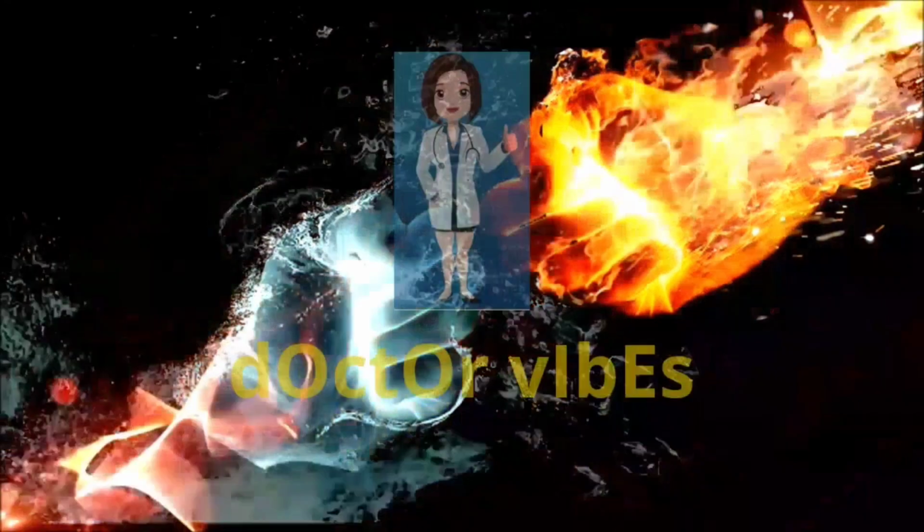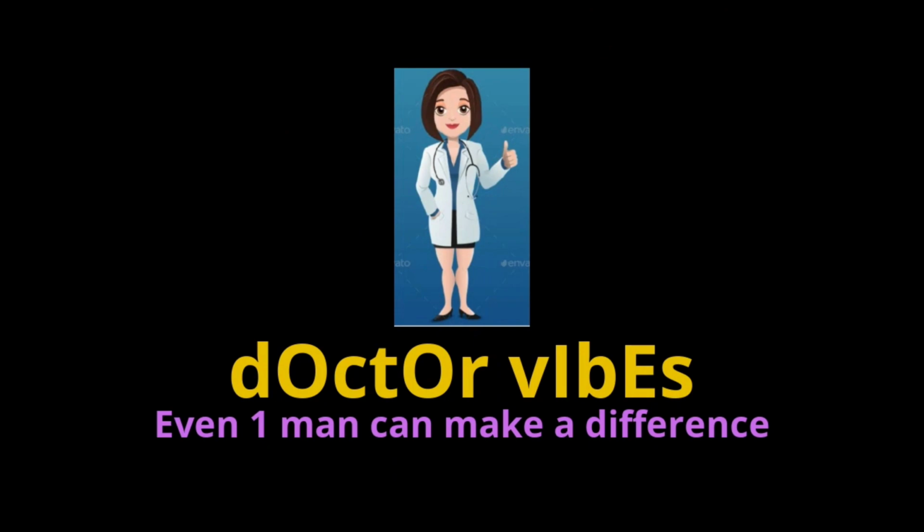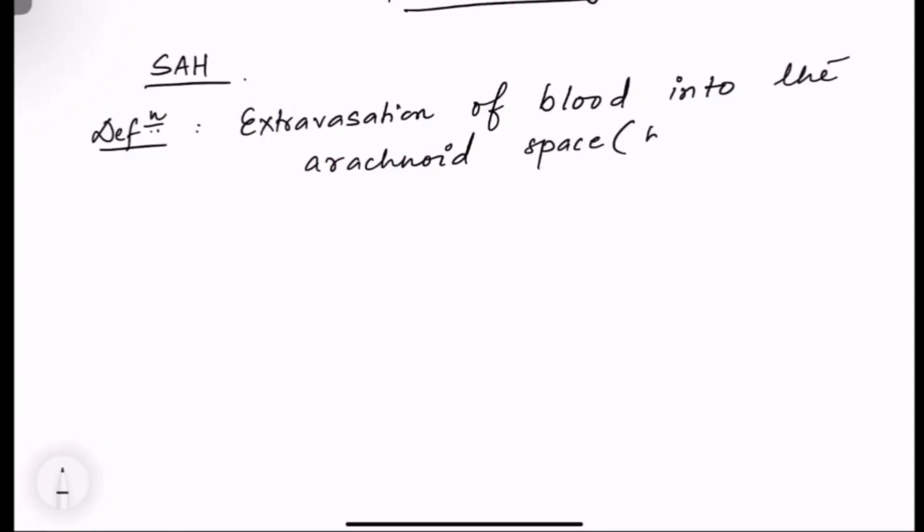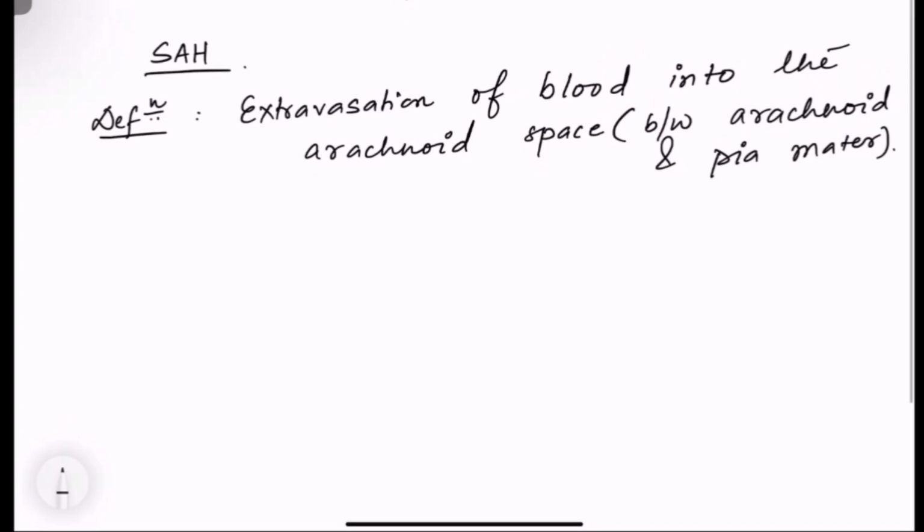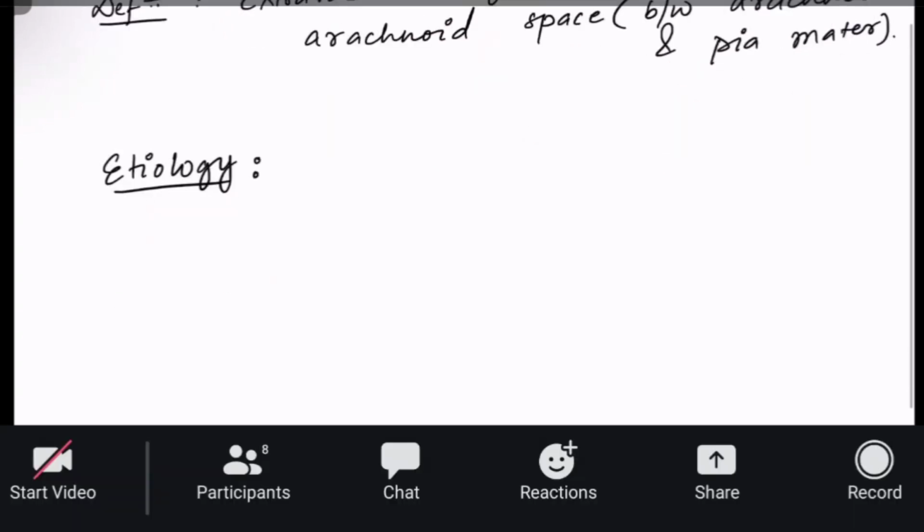Life's Learning Point. In this video, we will study an important topic from neurosurgery, that is subarachnoid hemorrhage. Now, it is a very important topic, so please pay attention. Subarachnoid hemorrhage. Sub means below, arachnoid, that is arachnoid mater, one of the meninges. And hemorrhage means an intracranial hemorrhage, intracranial bleeding or intracranial hematoma has occurred below the arachnoid mater.